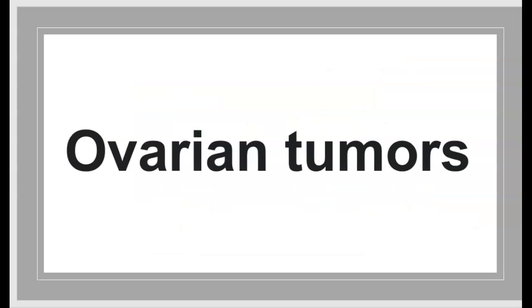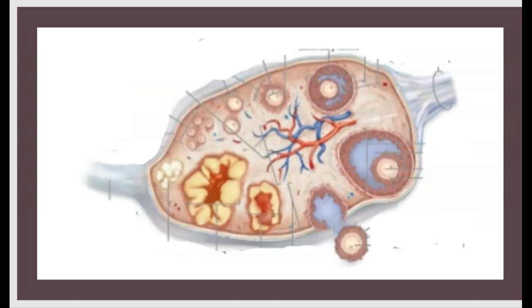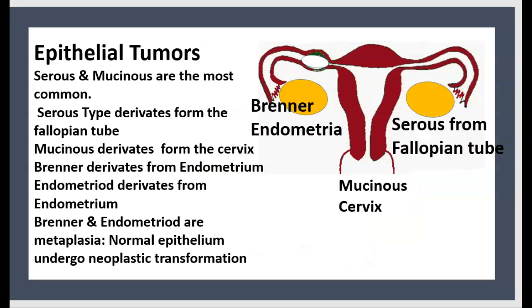Let's start. Today's topic is about ovarian tumors. We start with epithelial tumors. They could be serous, mucinous. Serous and mucinous are the most common. Serous type derives from the fallopian tube, and mucinous derives from the cervix.